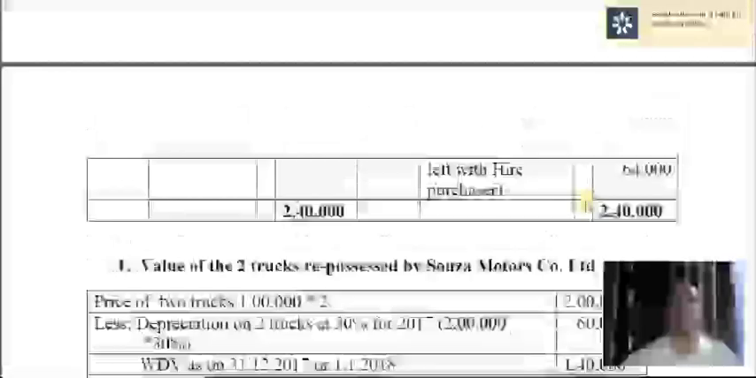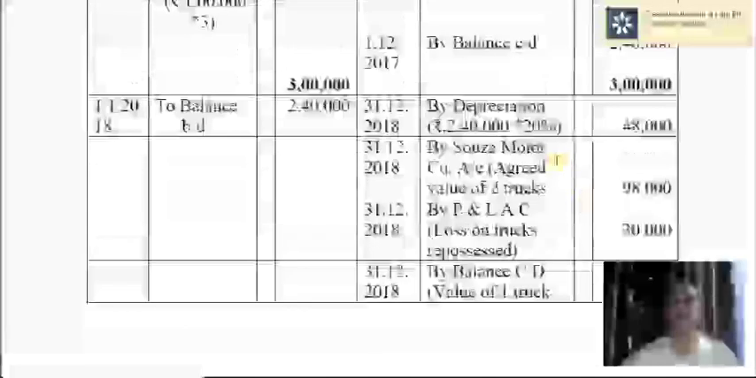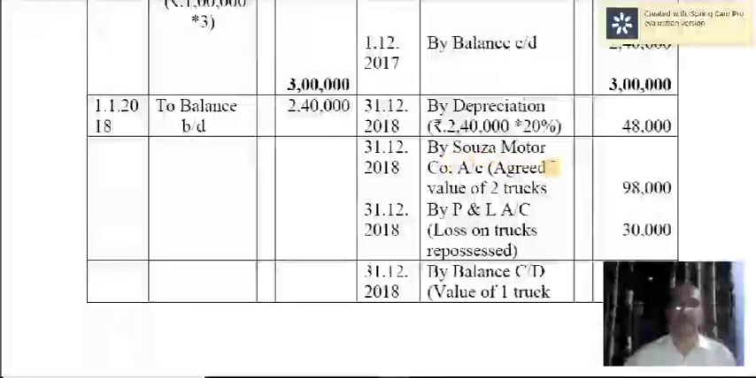So this is recorded here by Souza Motor Company account. In other words, Souza Motor Company account debtor to asset account, that is the entry. When you record here, it will be by Souza Motor Company account with the agreed value of 2 trucks, 98,000.